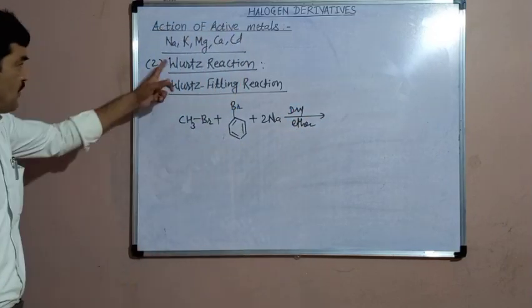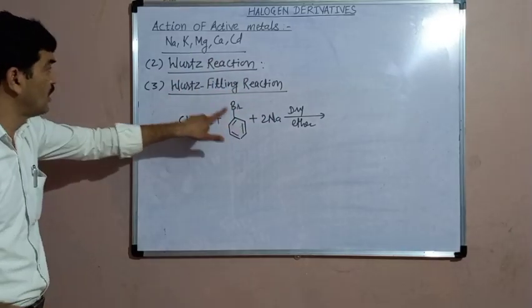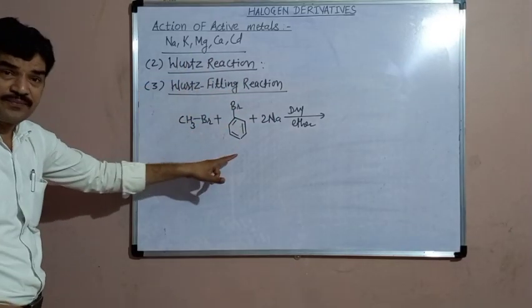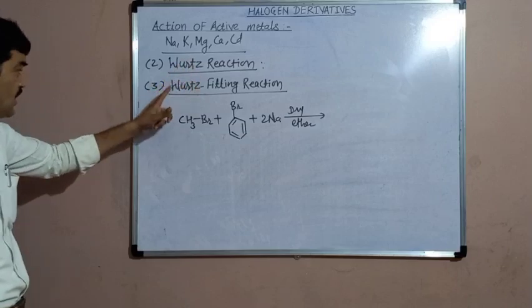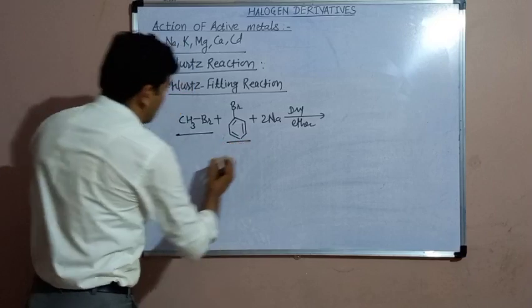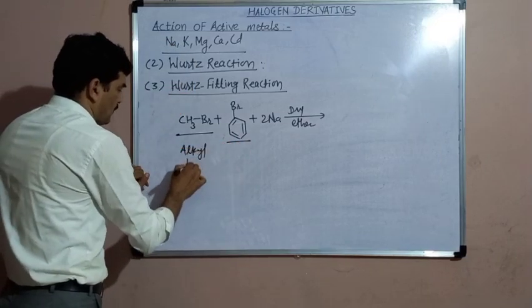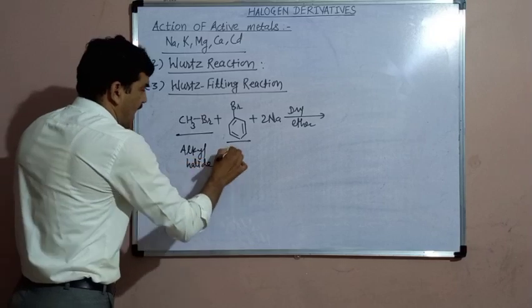The basic difference between the Wurtz reaction and the Wurtz-Fittig reaction: in the Wurtz reaction, 2 moles of alkyl halide are required. Only alkyl halide is taken, but here in the Wurtz-Fittig reaction, alkyl halide plus haloarene are taken.